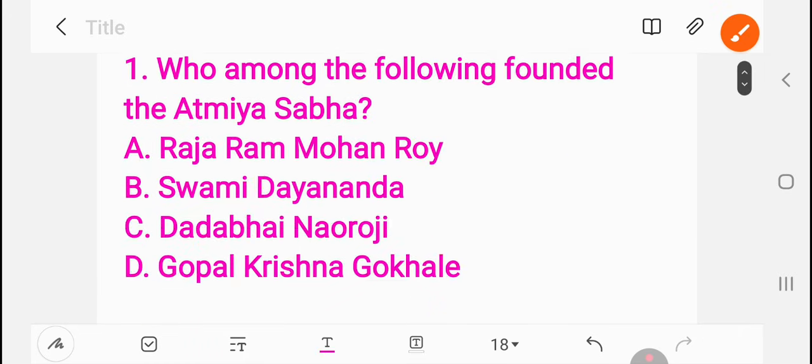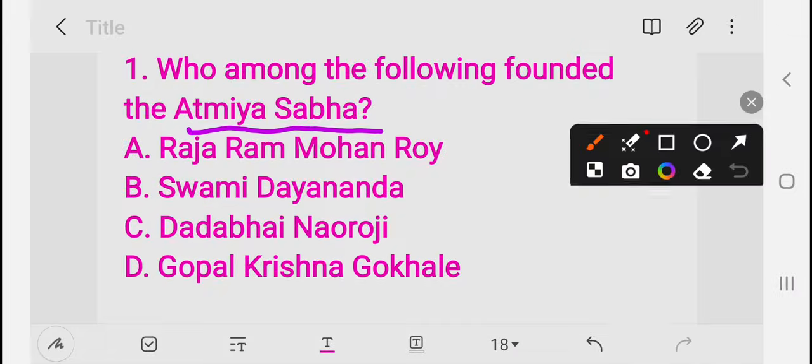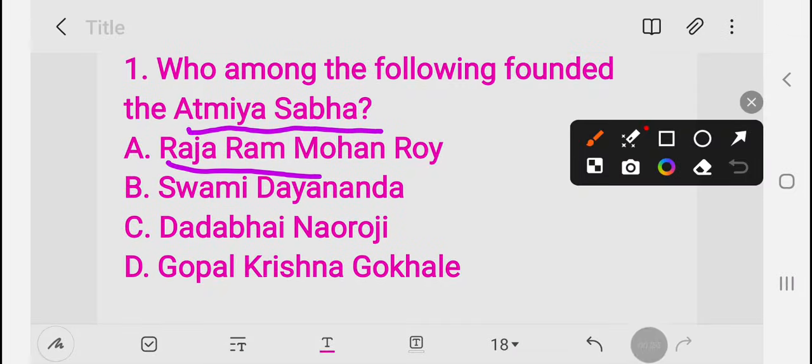The first question is, who among the following founded the Atmiya Sabha? Options: A. Rajaram Mohan Roy, B. Swami Dayananda, C. Dadabhai Nauroji, D. Gopal Krishna Gokhale. Who founded the Atmiya Sabha? So here, which is the right answer? Try to guess the right answer. Atmiya Sabha was founded by Rajaram Mohan Roy.